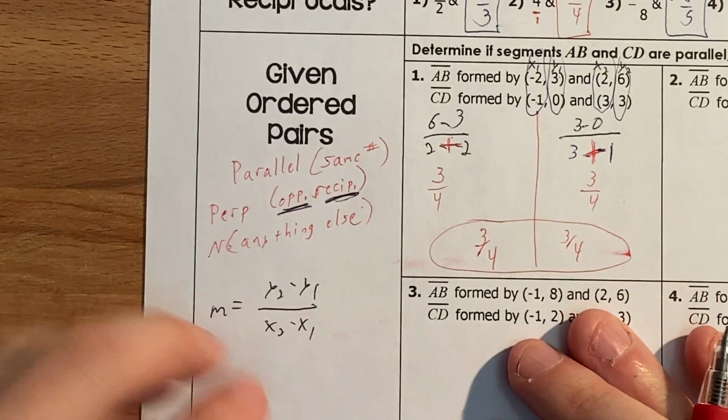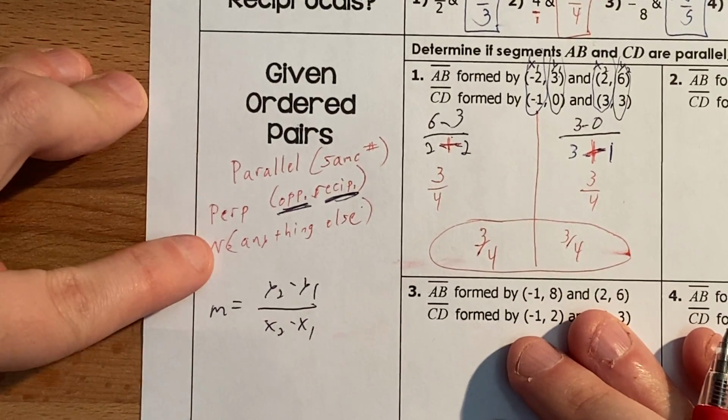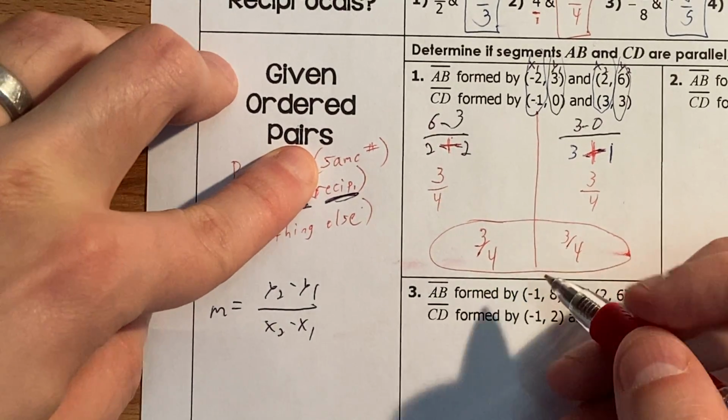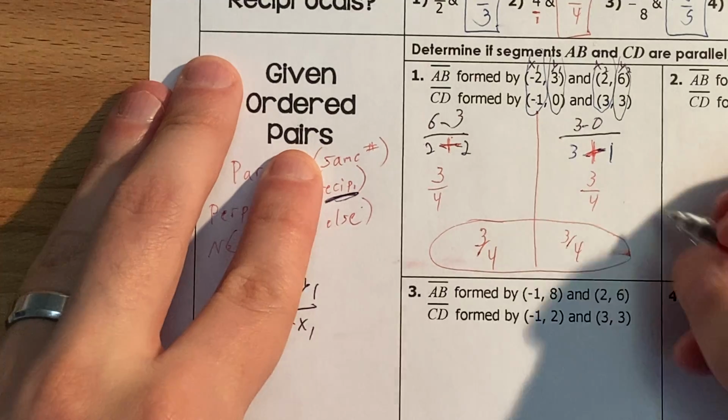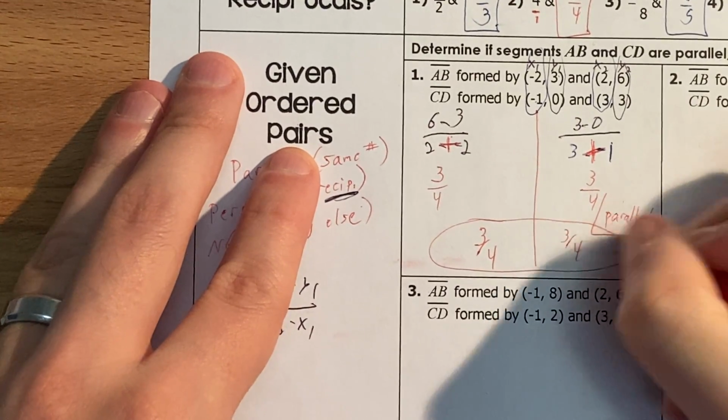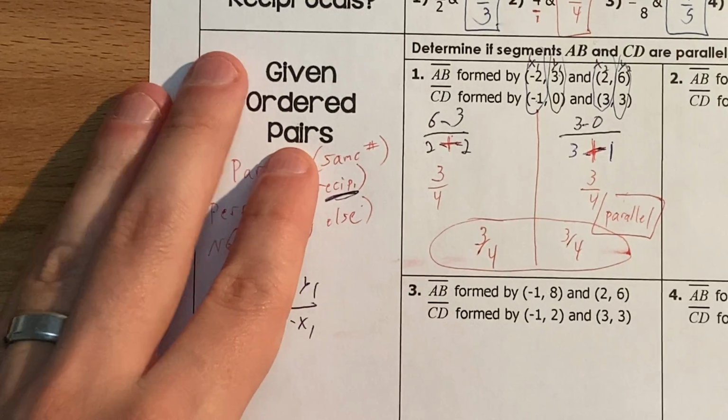So I'd come back over here, parallel, perpendicular, or neither. Parallel says it's the same number. Are these the same number? Yes, they are. So the answer here is parallel. Ta-da!